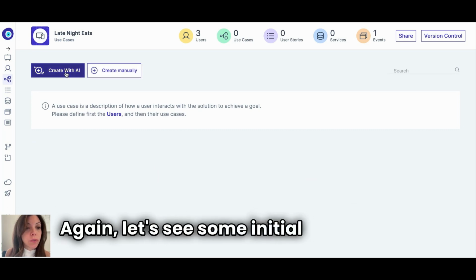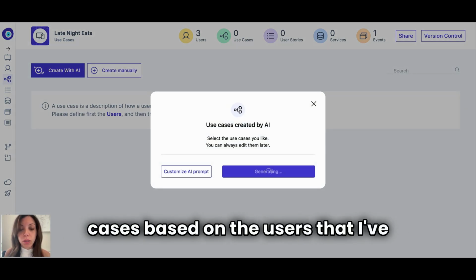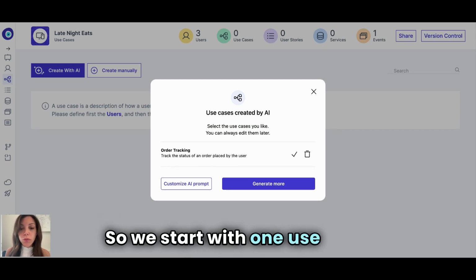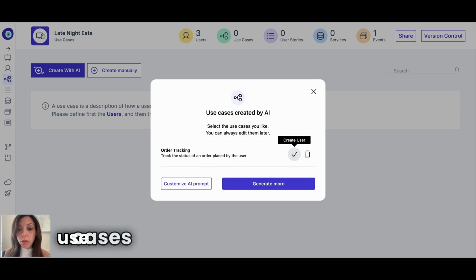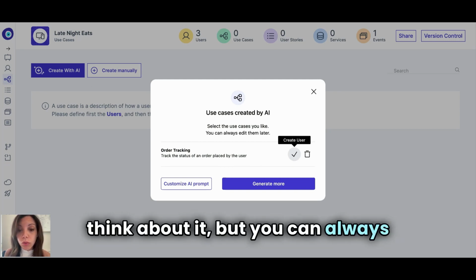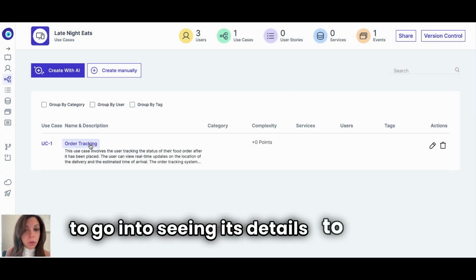Again, let's see some initial suggestions that AI is generating for me in terms of use cases based on the users that I've selected. So we start with one use case. We can see here order tracking. The idea is we are not giving too many use cases in one go because you have to think about it, but you can always generate more. We're going to accept this use case and we're going to go into seeing its details to define it better.